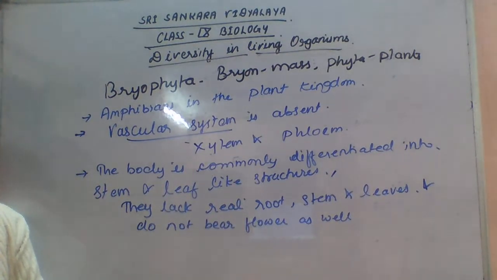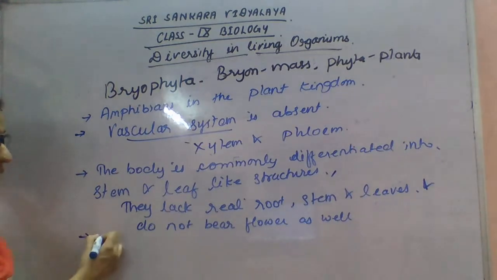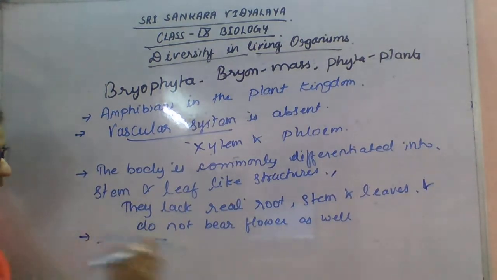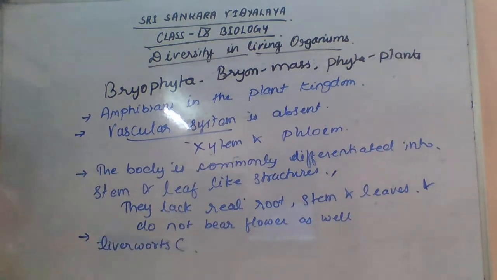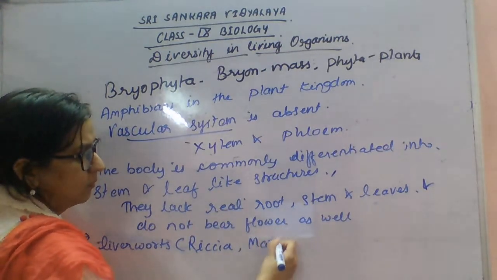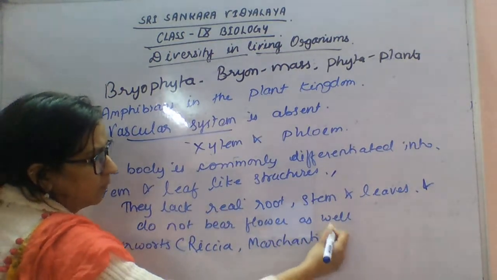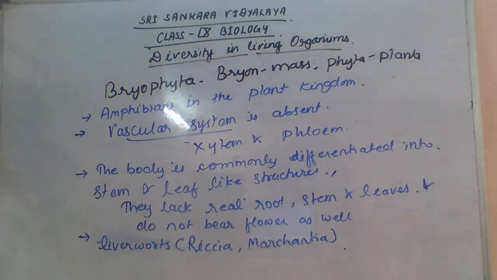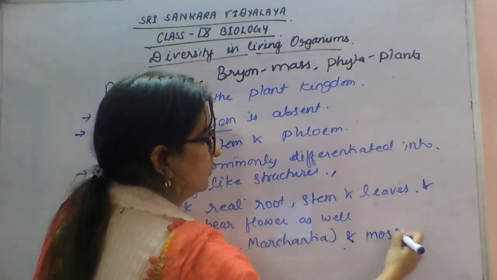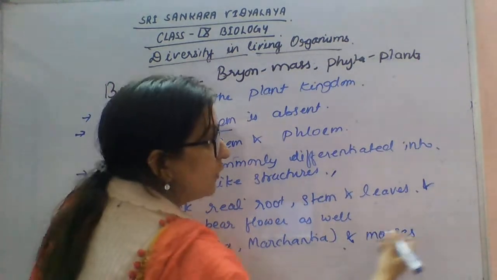So the examples of these bryophytes are liverworts, for example Riccia and Marchantia, and mosses, for example Funaria.